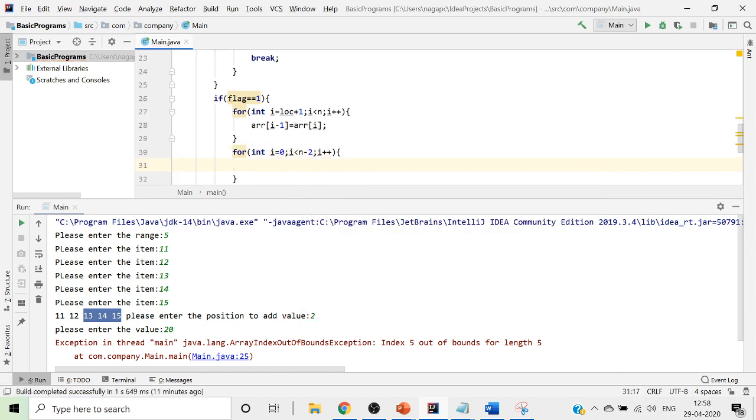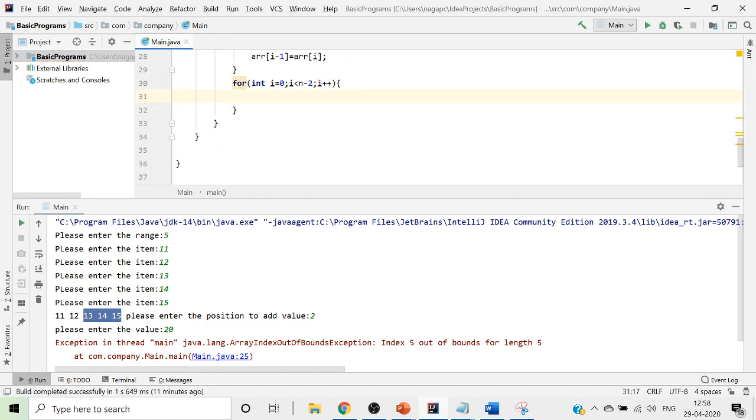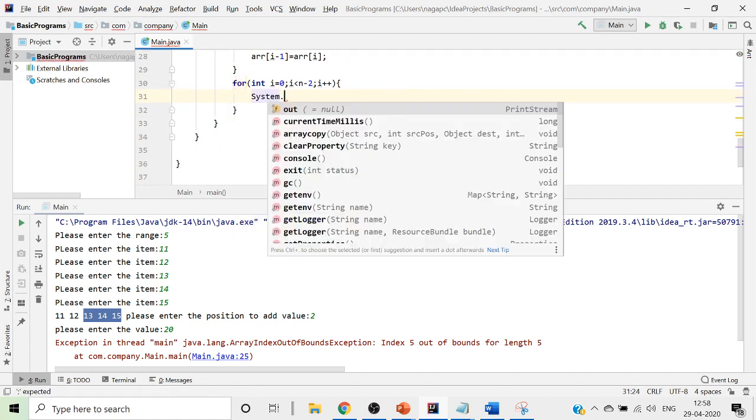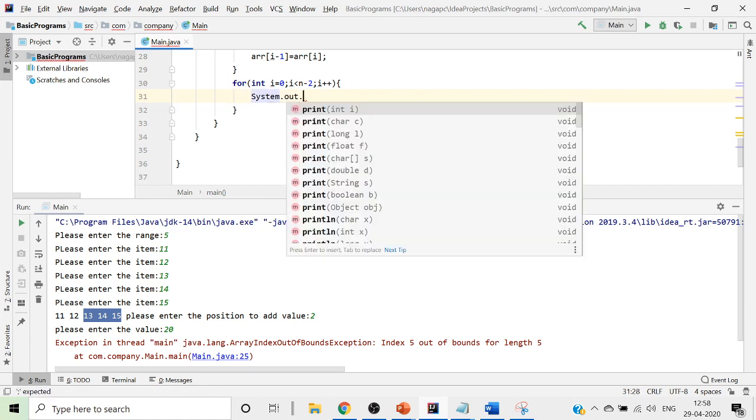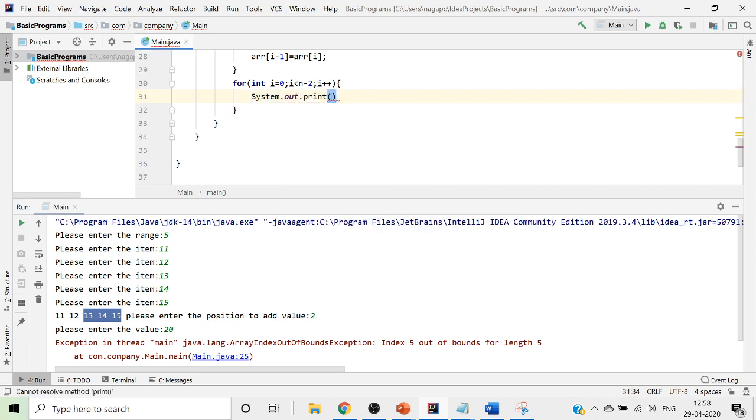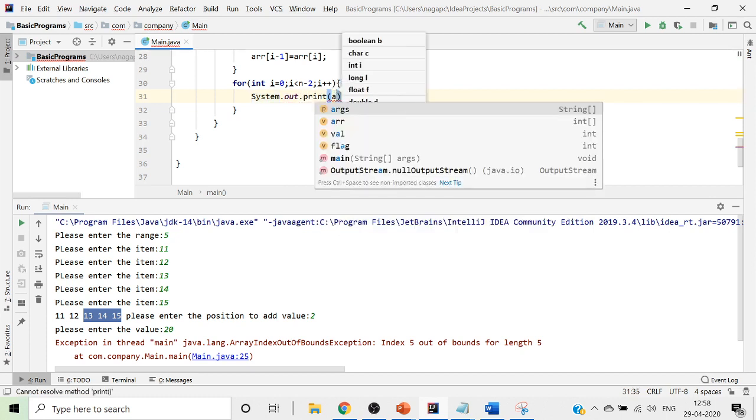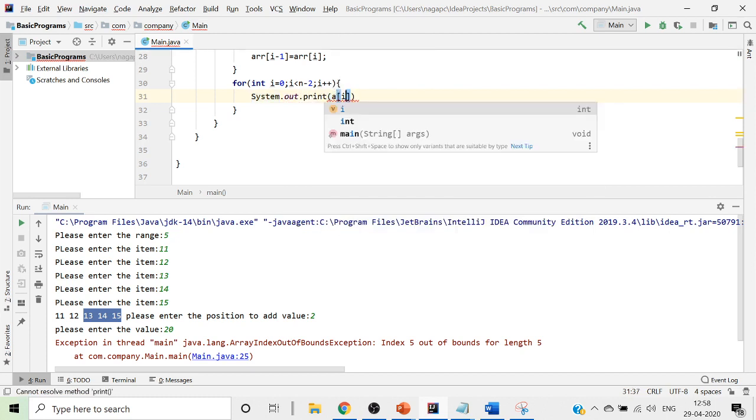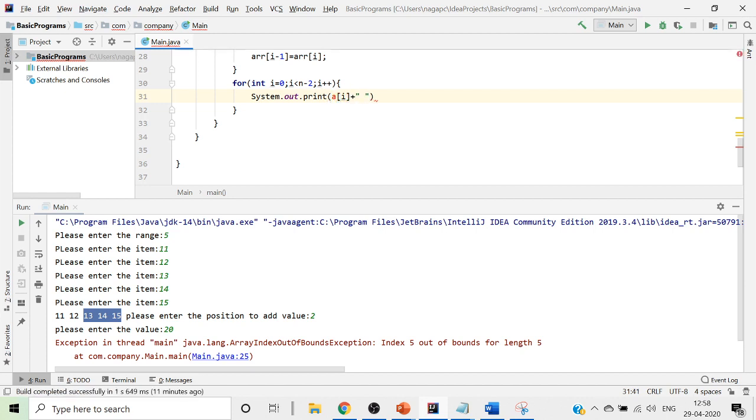Once we just go ahead and run this, we'll write System.out.println, or we'll just go ahead and give it as print, and in that we'll give arr of i, and then we would like to give some space for it, so we'll give some space here. This a of i is nothing but your arr of i.